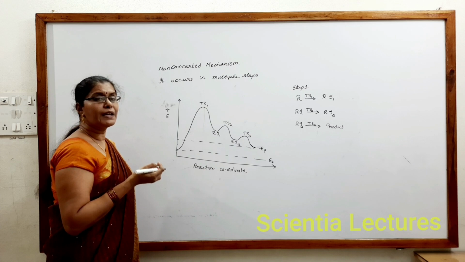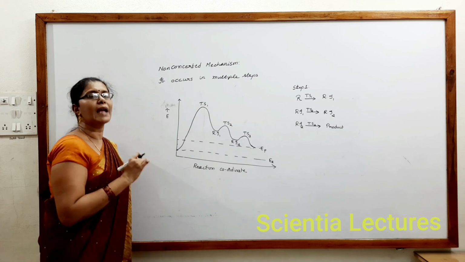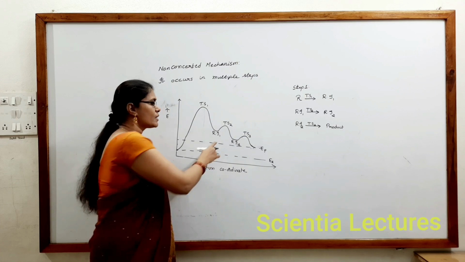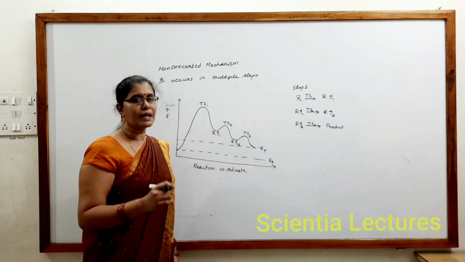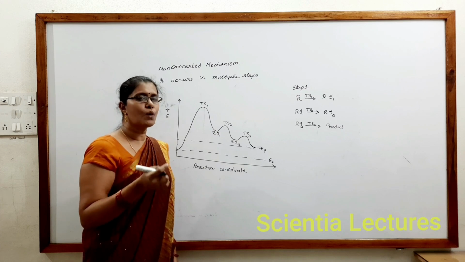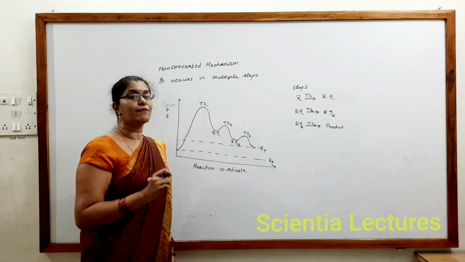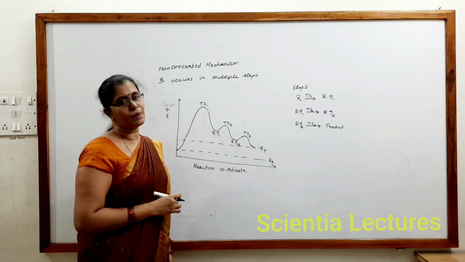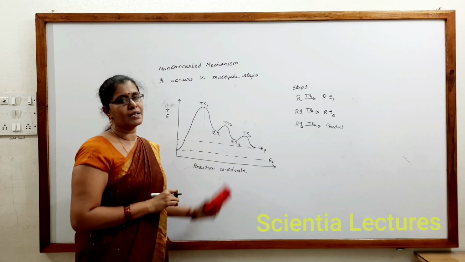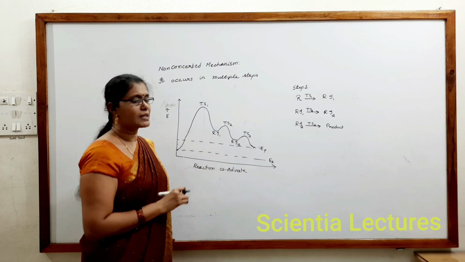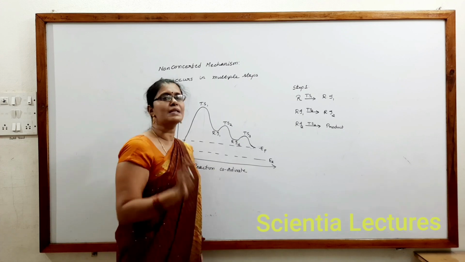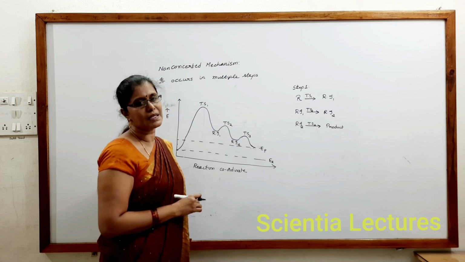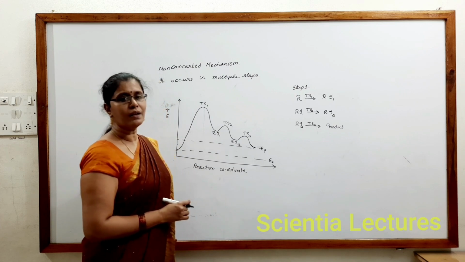Next, if it is occurring in 3 steps, how many reaction intermediates would be involved? Such questions could also be asked. It involves 2 reaction intermediates. If any mechanism occurs in 4 steps, it involves 3 reaction intermediates. But if it occurs in 3 steps, like our example, it involves 2 reaction intermediates. Reaction intermediates can be separated with difficulty, but a transition state can never be separated. That is the difference between a transition state and a reaction intermediate.